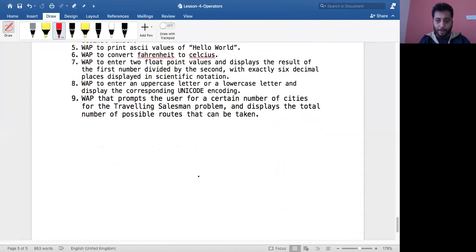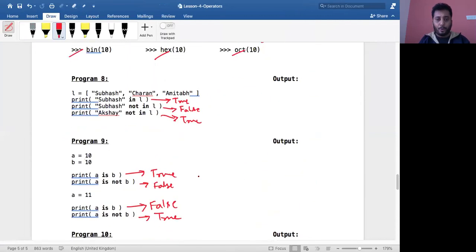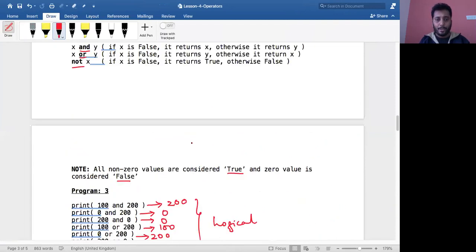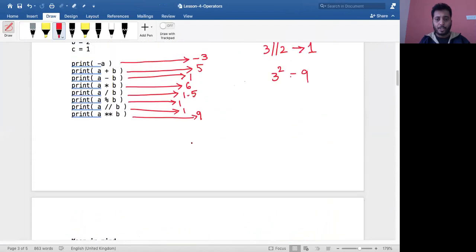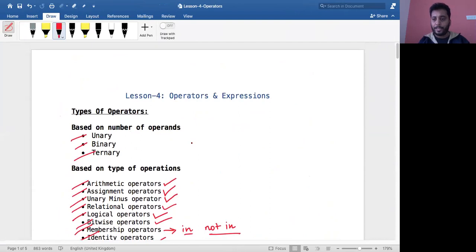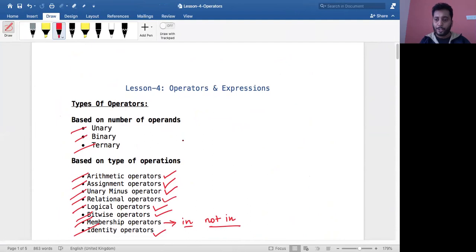Okay, I think we have completed today's session. I hope you learned a good amount, a lot of concepts related to operators. I want you to practice all these things by yourself before coming to the next session. We'll have a lot of fun in the next session. We'll learn about control structures in the next lesson. Please do practice all your programs by yourself. Just by seeing, you may not understand. I want you to practice it practically, guess the outputs of programs, including the last programming assignments.